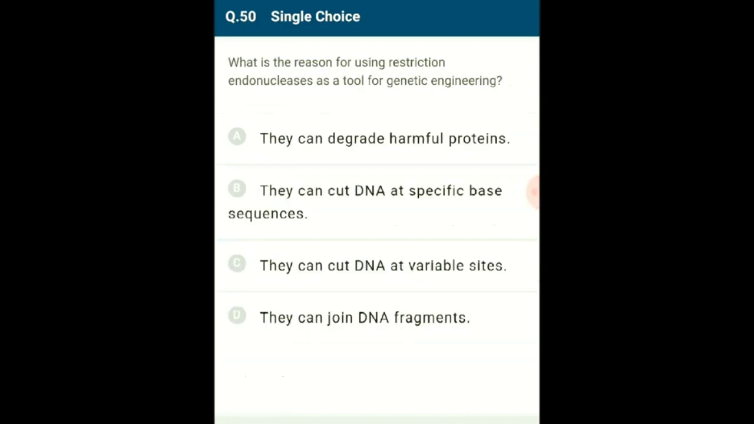Question number 50. What is the reason for using restriction endonucleases as a tool for genetic engineering? An endonuclease is a biocatalyst protein that is able to identify a specific short nucleotide sequence